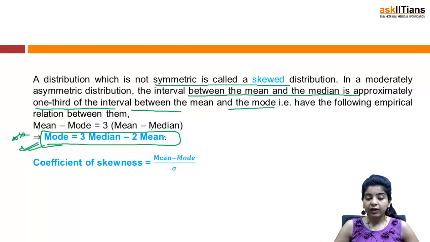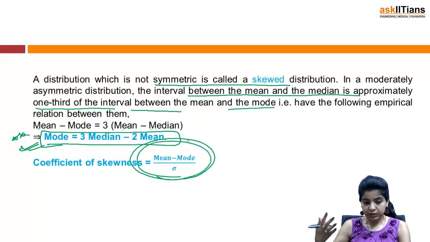So you can have questions based on the application of this formula. You can have a question in which you are given any two of these three terms, like you might be given mean and mode, and you will be required to find out the median, or any way around. Coefficient of skewness is (mean minus mode) by sigma. We will be discussing these concepts.